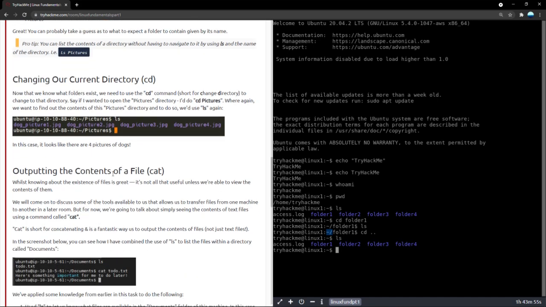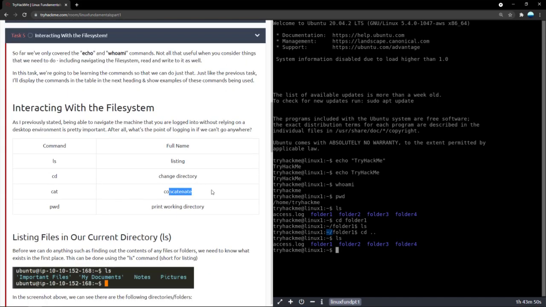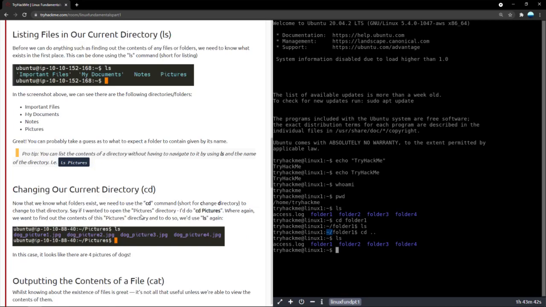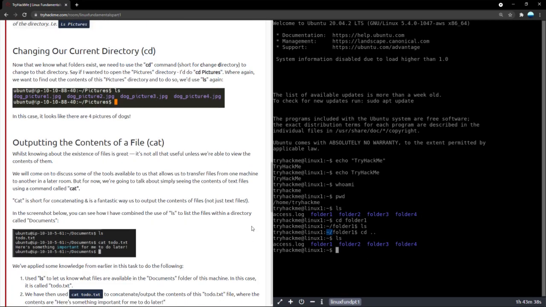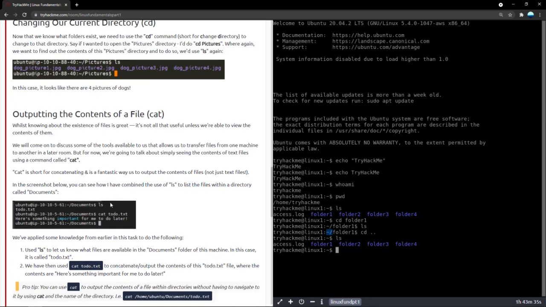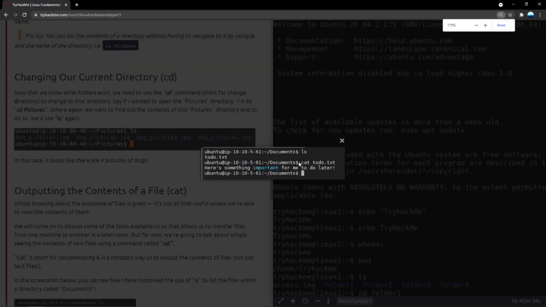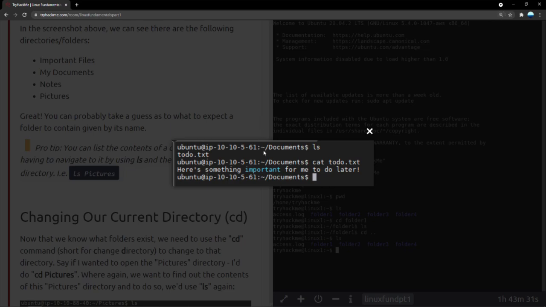If we wanted to output the contents of a file, now cat, again short for concatenate, it is basically going to gather or basically combine all of the inputs there inside a file into one string, and it will just print out everything into the terminal itself. Now I think let's take a look here. Yep.